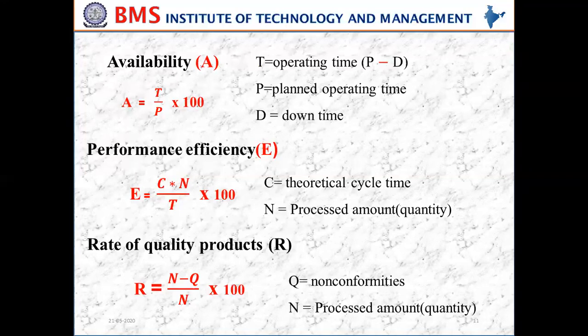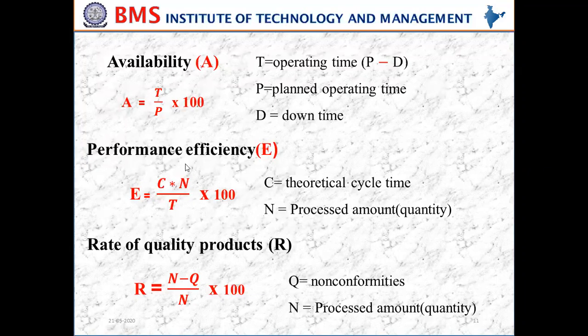If you subtract the downtime from the planned operating time, then we get the operating time. So operating time divided by planned operating time gives the availability of the machine or equipment.